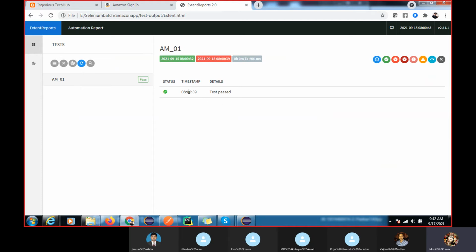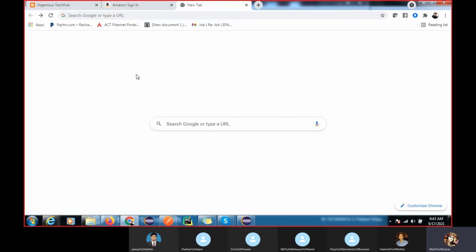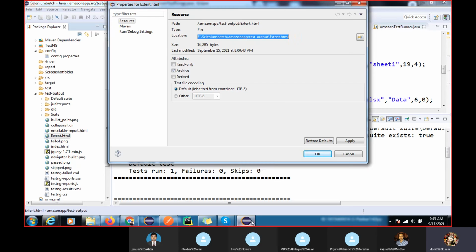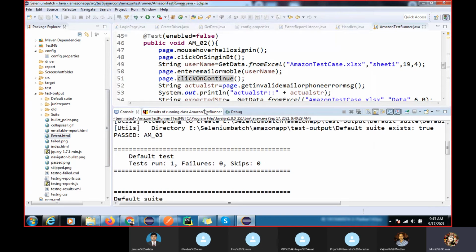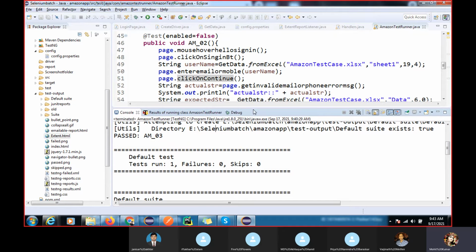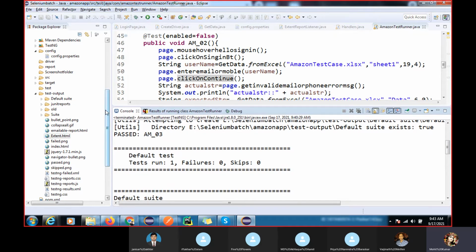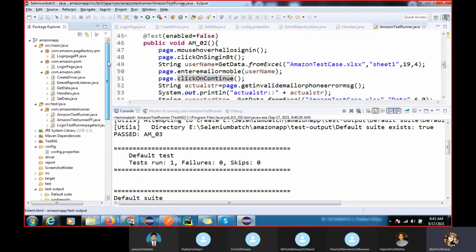Or you can treat it as a requirement in your company, then you have to add it in your framework. Step by step we have to take the screenshot. So just do R&D on Google, take help from the Google code, and you can do that. This is how you can work on your framework, and now your job is to practice and explore your framework. If you have 4 to 5 years of experience, you can explain this framework to your interviewer confidently.